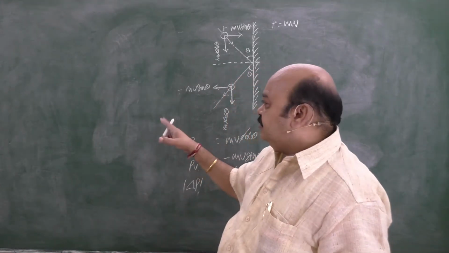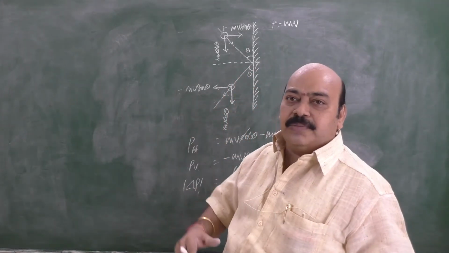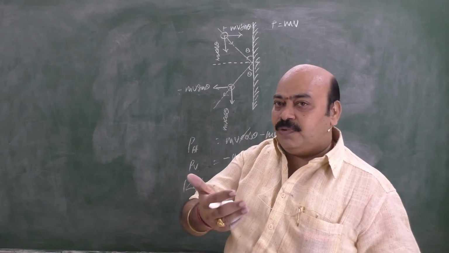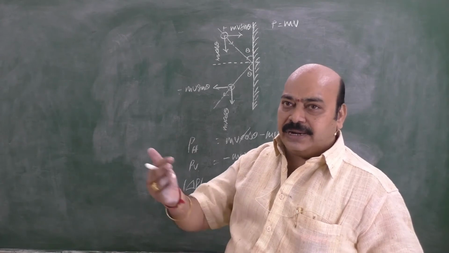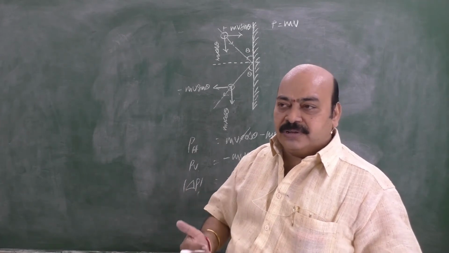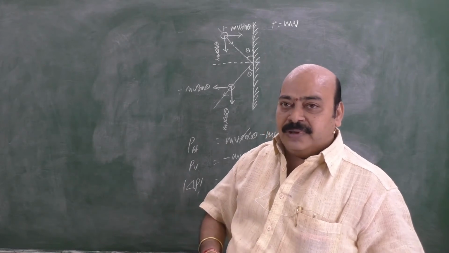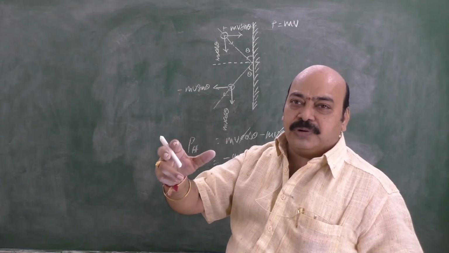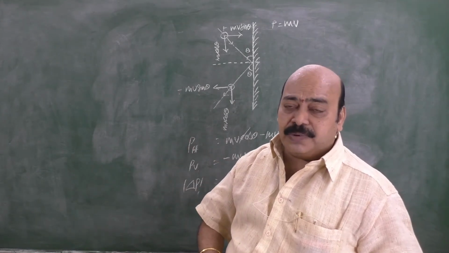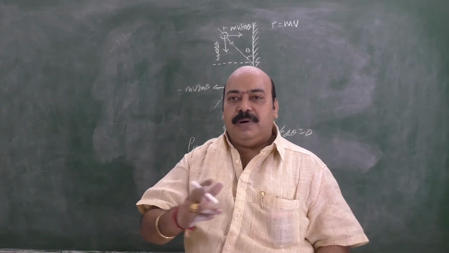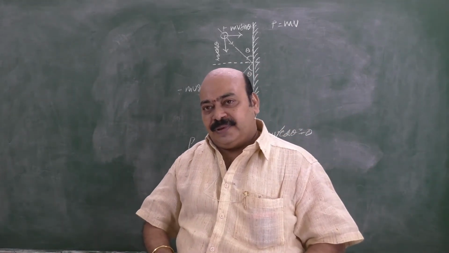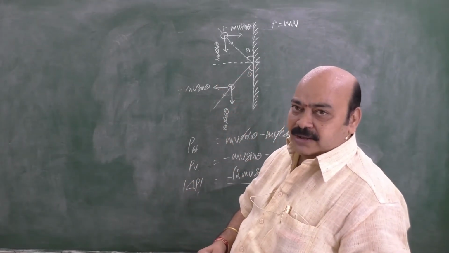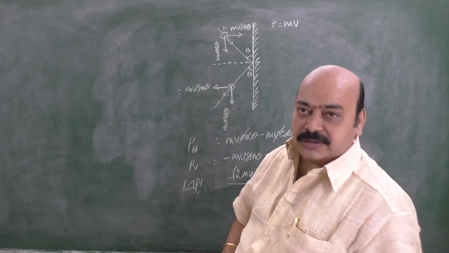You can calculate all these things. Here I just explain what the change in momentum is. If you know the change in momentum, automatically you can get the force, because according to the definition, the rate of change of momentum is called force. So from this you can calculate the force. For example, if you bring the time to the left hand side, if you find the product of force and time, you can also calculate the impulse produced by the bat on the ball. Okay, this is about change in momentum, what force is applied, and hence what momentum change is caused in this case.